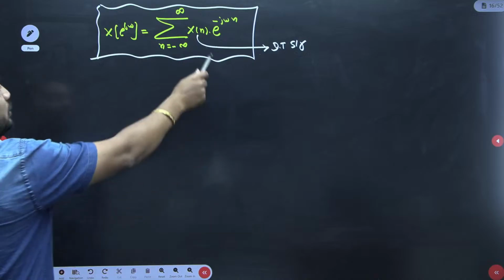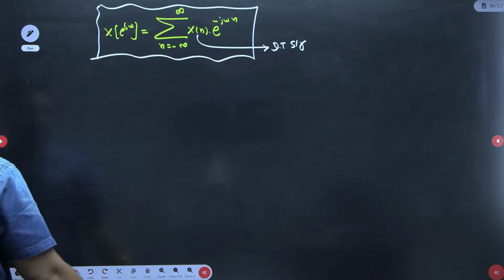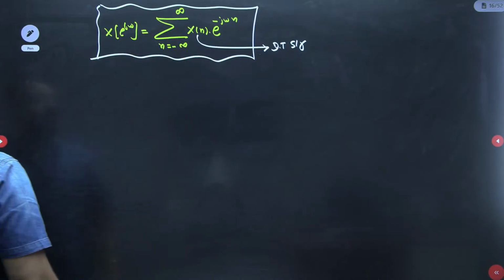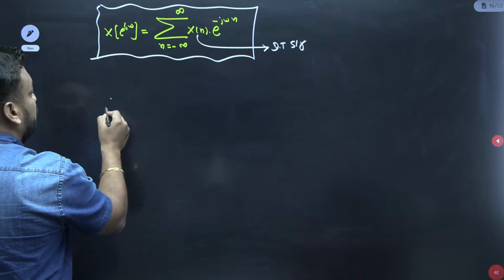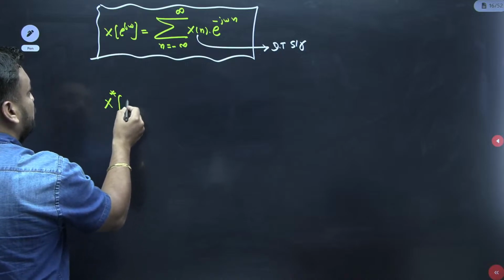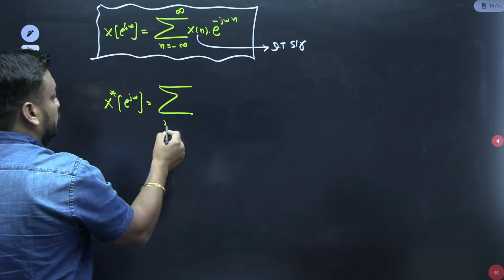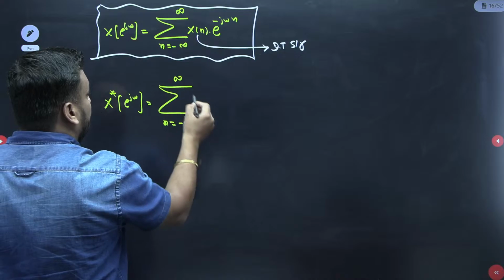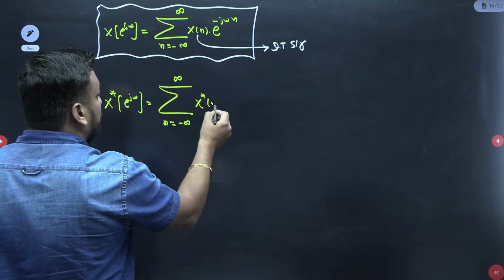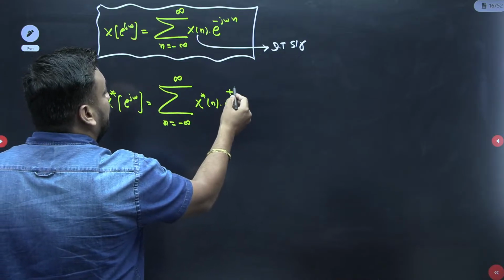Because x[n] is a discrete time signal, if I take the conjugate on both sides, then what will you get? You will get the sum from n equals minus infinity to infinity of x conjugate of n e^{+j omega n}.